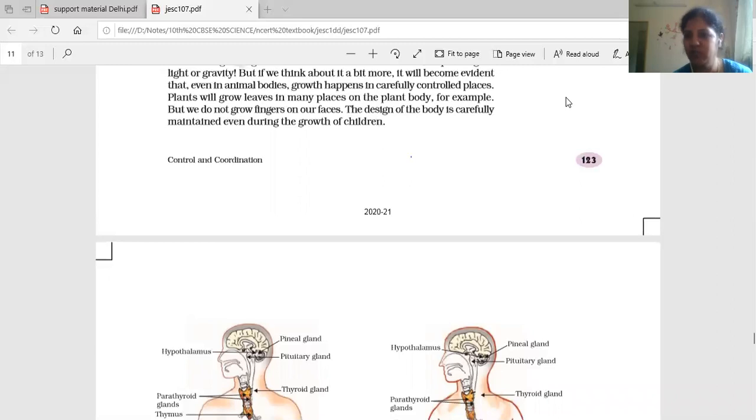Hormones are prepared from proteins. Hormones are proteins. Enzymes are also proteins. Antibodies are also proteins. So protein in different forms is needed. So proper utilization of this protein is necessary, and that part is controlled by the secretion of thyroxine hormone. Now, if this thyroxine is not secreted in a proper quantity, what will happen?